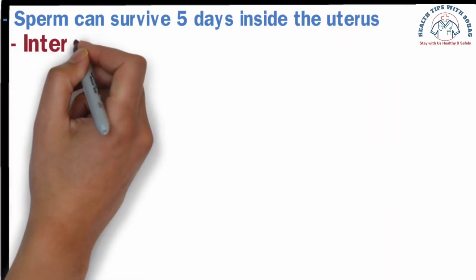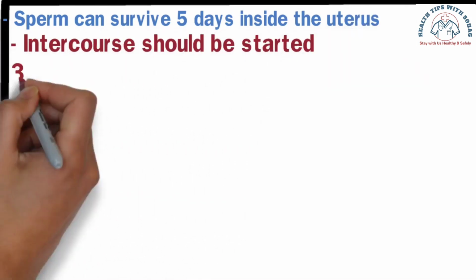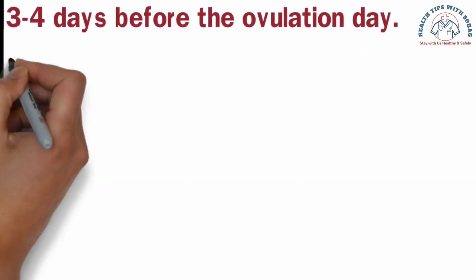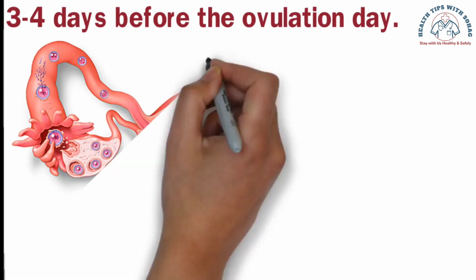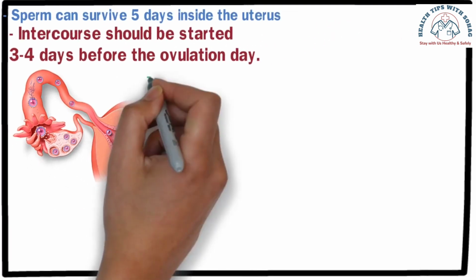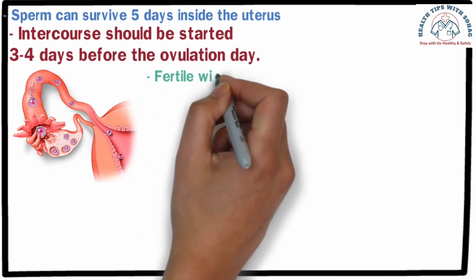If you want to conceive, it is important to start intercourse during the ovulation day or fertile window, which begins 3 to 4 days before ovulation. This is because if the sperm is already present in the fallopian tube when ovulation occurs, it increases the chance of successful fertilization.